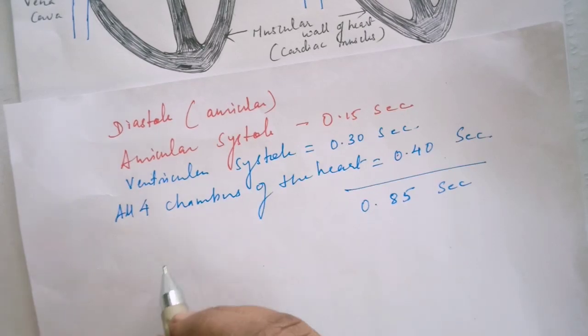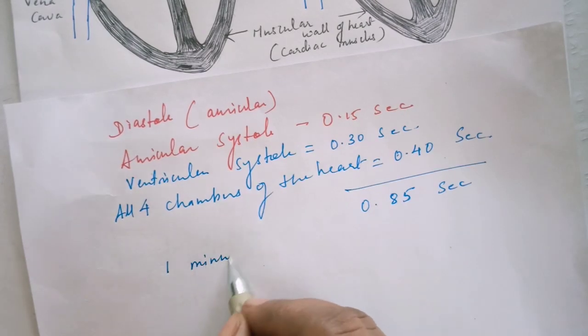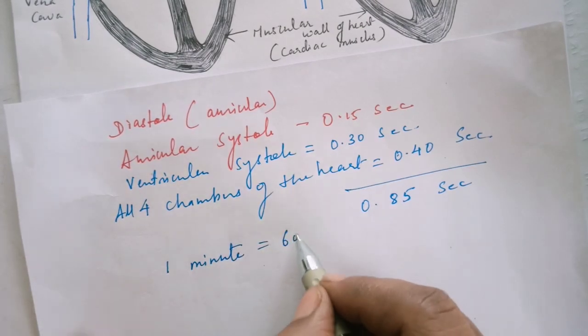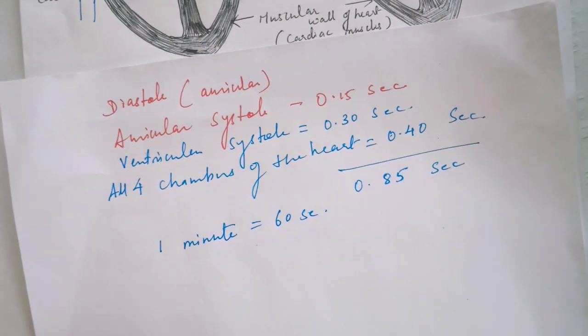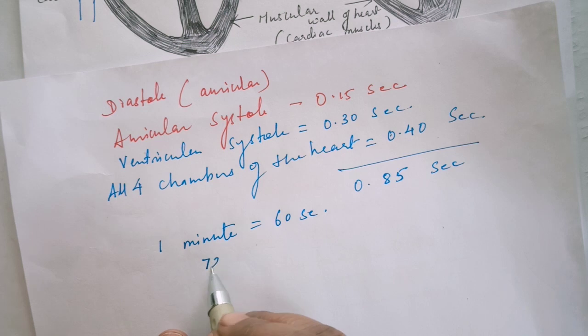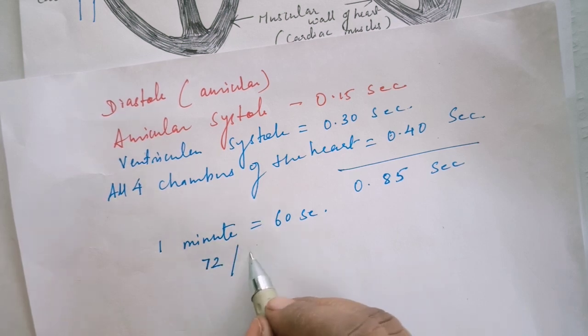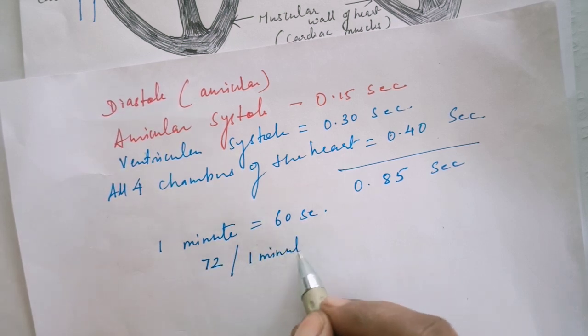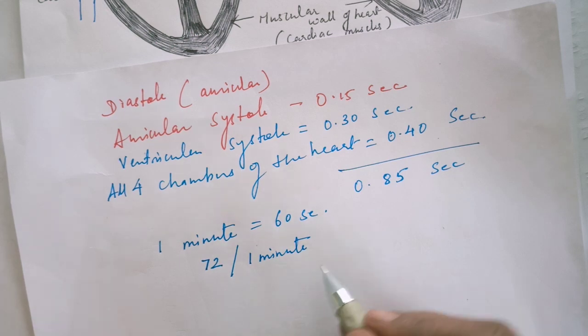Now let us see in 1 minute. There are 60 seconds, we already know. In an adult human being, the heart beats approximately 72 times in 1 minute. It may show variations at different times.